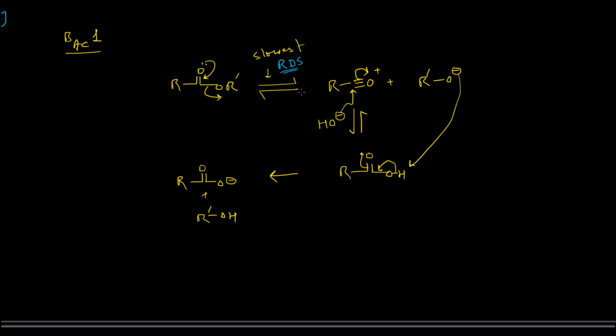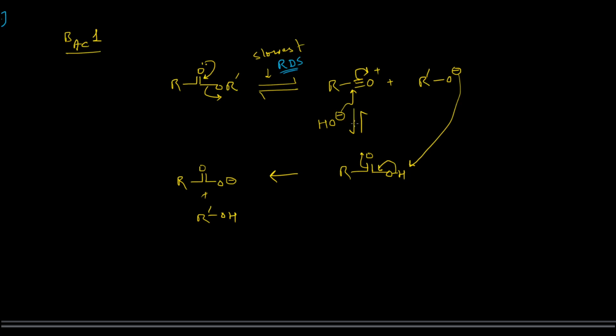But you can see that the probability of undergoing this kind of step is highly unlikely, since these ester molecules cannot undergo dissociation like this without the presence of any kind of activators like H+ or other Lewis acids. And that's why in reality this kind of mechanism is never observed.